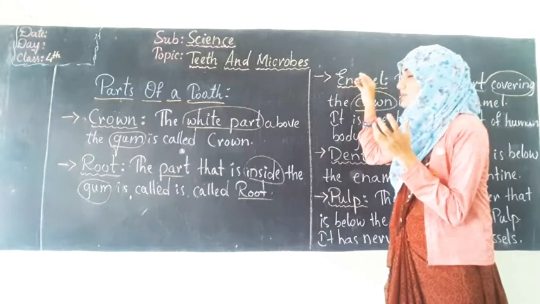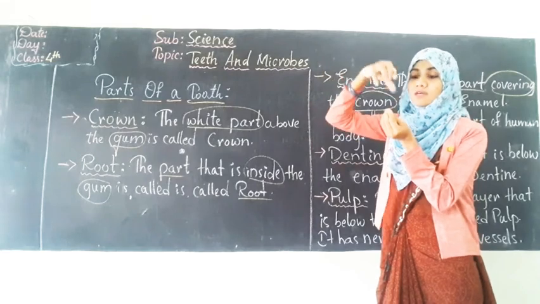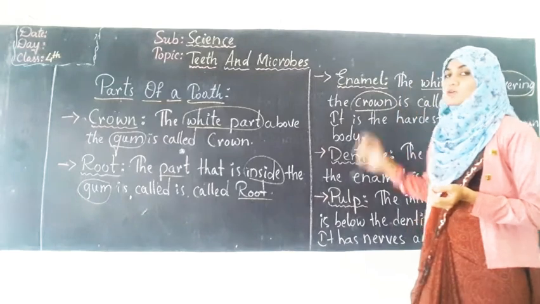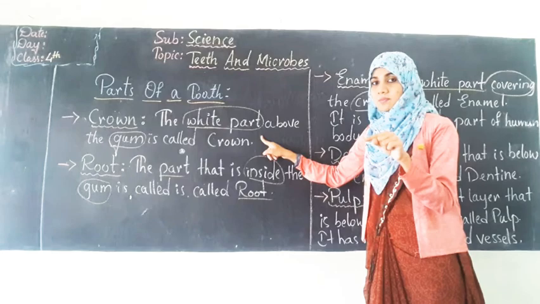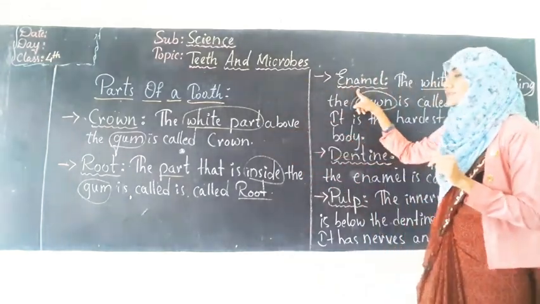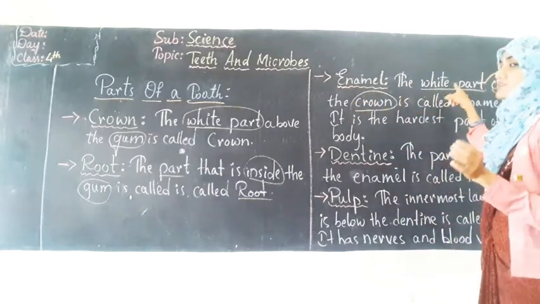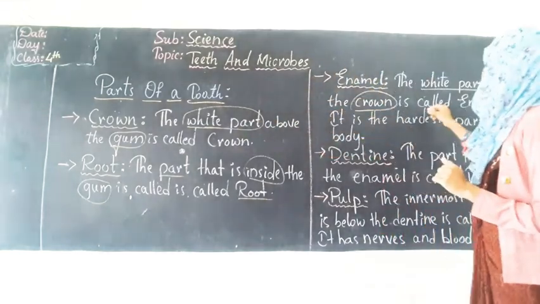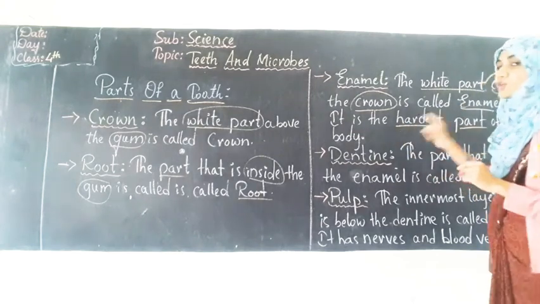Okay, so the outer layer is like a plastic cover. Crown white part, उसके ऊपर एक और ज़्यादा white part ऐसा crown दांत को cover करके रहता है. That white part is called the crown. Okay, crown itself is called a white part. But there is one more part which covers this crown. That part is considered enamel. Alright. So this enamel is also a white part that covers this crown. And the important thing is that enamel is the hardest part of the human body.